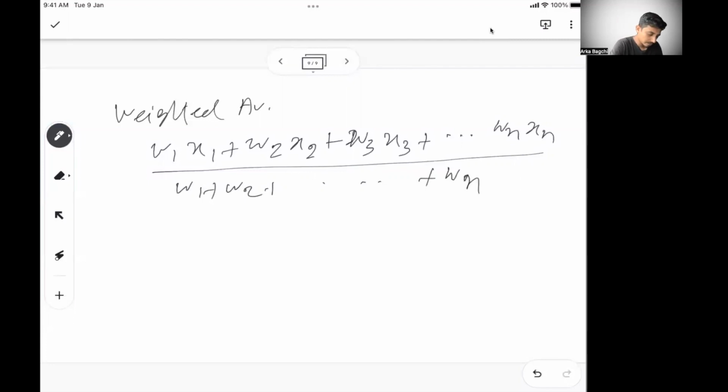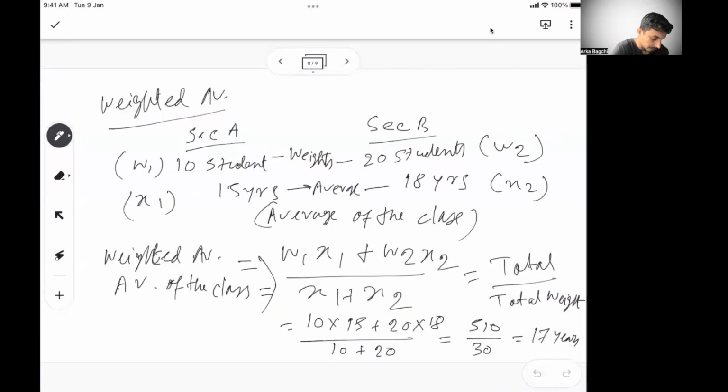Also, in another way you can see it. Think of this as a weighing machine or a balance. In one end you had W1, in the other end you had W2. Where will the balance lie? In the previous problem, W1 means 10 students and W2 means 20 students, and the averages were 15 and 18.